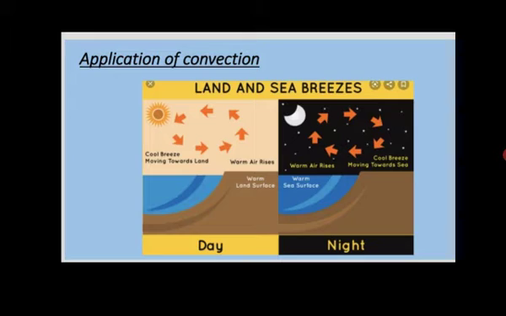When the wind starts to flow from the sea or ocean and reaches the land, it brings the low temperature. It means the people who live on the land area feel comfortable, because the cold air comes from the sea or ocean. This wind blows from the sea or ocean, so this type of breeze is called the sea breeze.